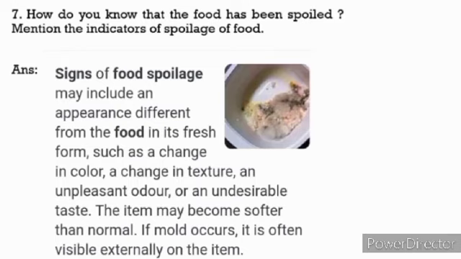The item may become softer than normal. If mold occurs, it is often visible externally on the item. You all know about bread mold. If bread gets spoiled, mold develops on the bread. What is mold? Mold is a type of fungal growth on the piece of bread.